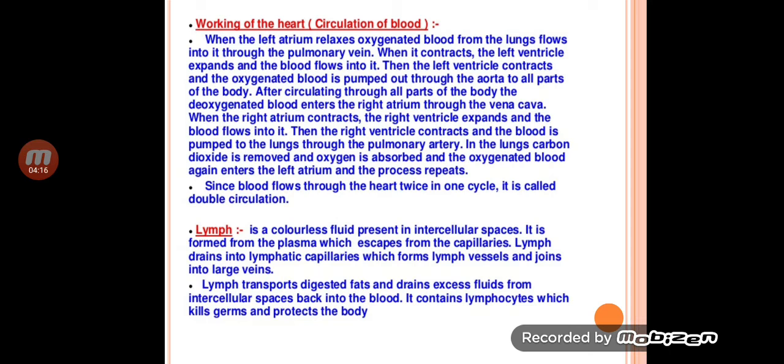Lymph, or we can say the lymphatic system. Lymph is a colorless fluid present in intercellular spaces. It is formed from the plasma which escapes from the capillaries. Lymph drains into lymphatic capillaries which form lymph vessels and join into large veins. Lymph transports digested fats and drains excess fluid from intercellular spaces back into the blood. It contains lymphocytes, which kill germs and protect the body.